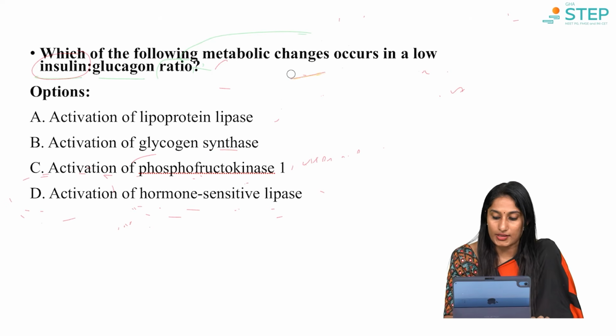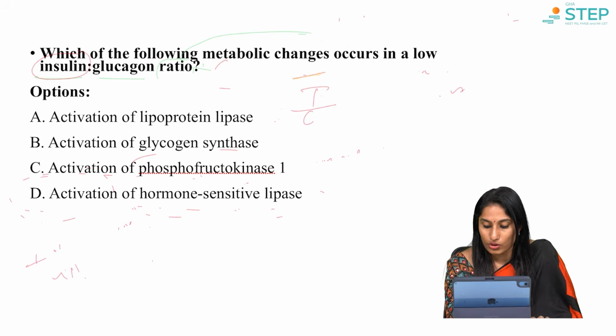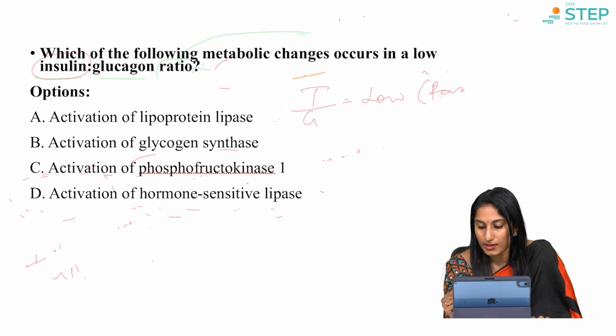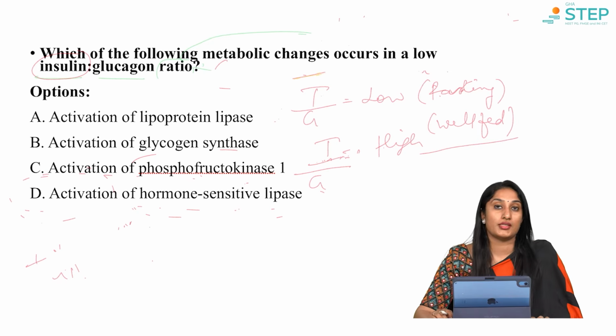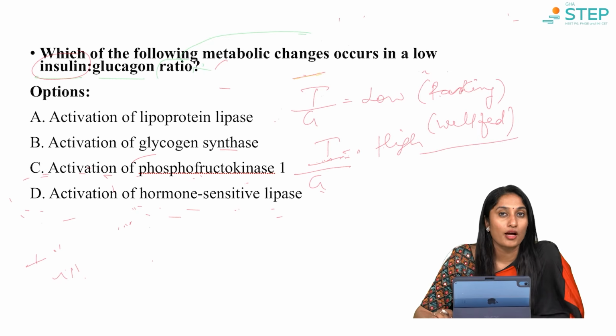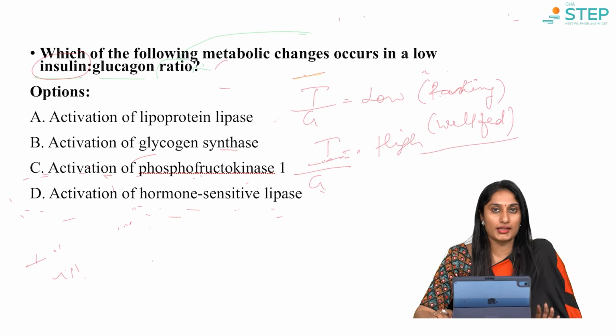When the insulin glucagon ratio is low, that means we are at the stage of fasting. When the insulin by glucagon ratio is high, that means we are at the well-fed state. This is the concept we need to understand via this MCQ. I hope it's clear now.